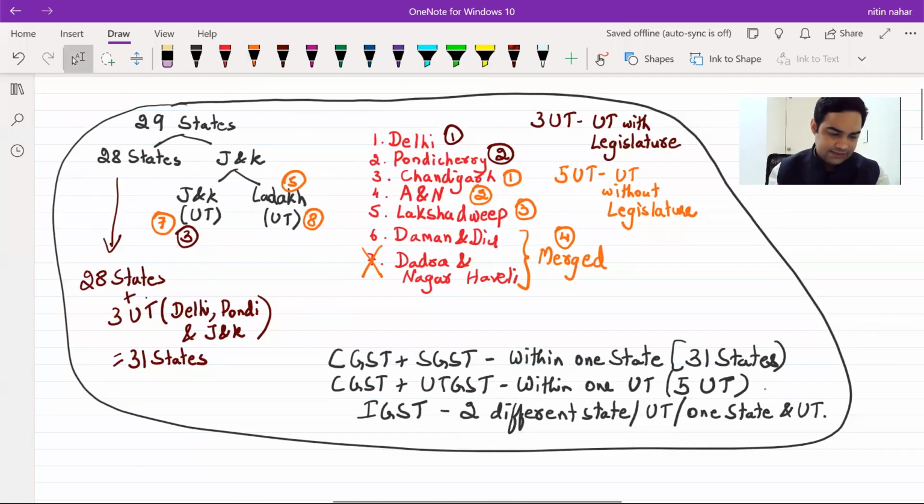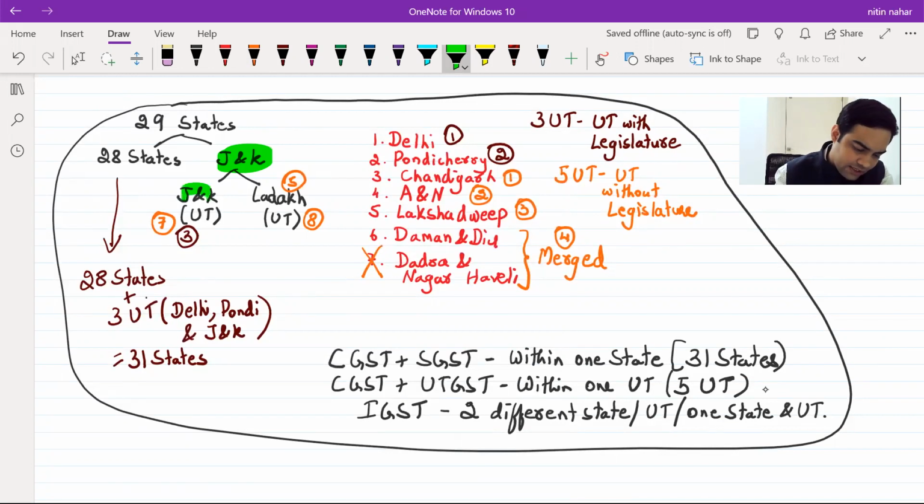Now, this is the diagram I am looking at. 29 states. You can write it in that space which is there in the amendment sheet. 29 states. At present, there are 28 states. The state of Jammu and Kashmir is broken into two union territories, Union Territory of Jammu and Kashmir and Union Territory of Ladakh. And then what has happened? Daman and Diu and Dadra and Nagar Haveli are merged into one union territory.